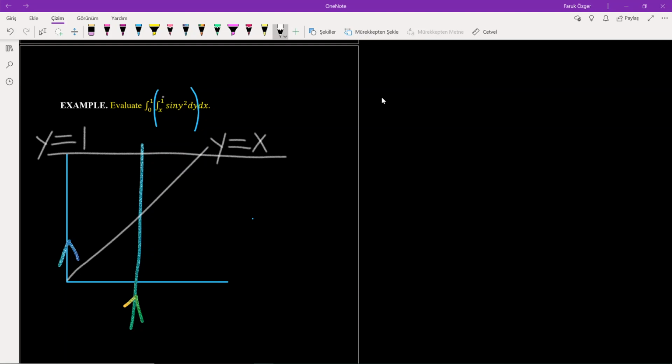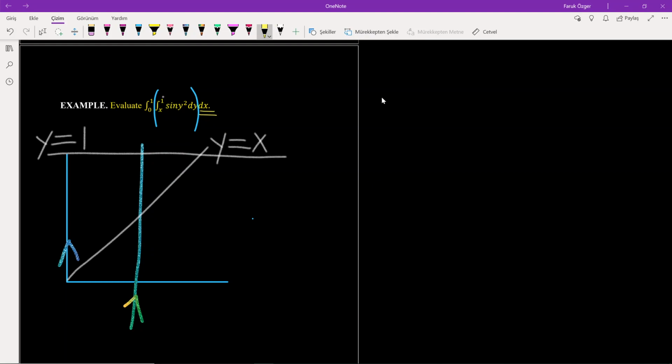The inner variable is with respect to the functions, and the outer variable is with respect to the numbers. So you scan the region through the outer variable. For instance, here you have x as the outer variable.